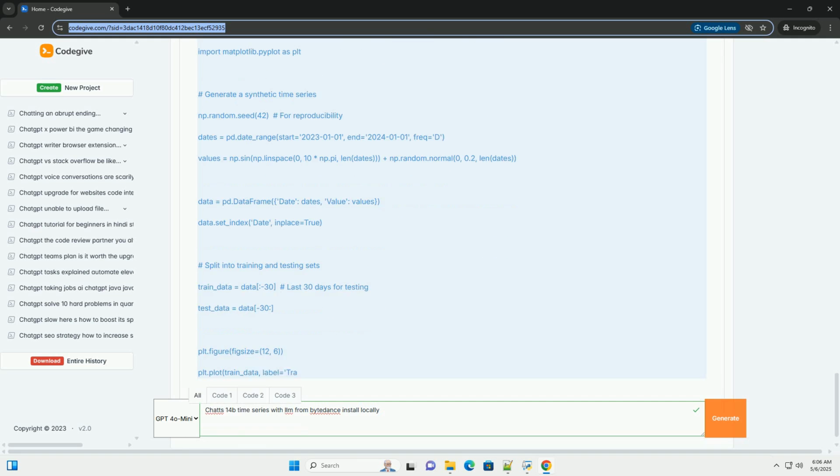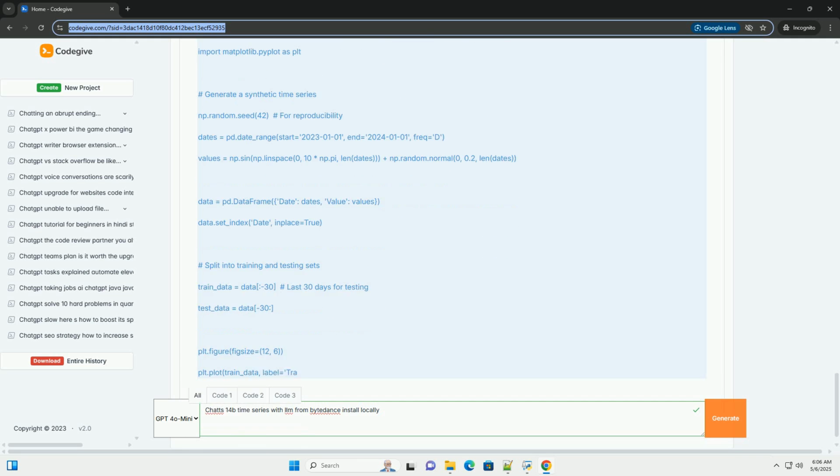6. Preparing time series data. Let's create a synthetic time series dataset for demonstration. This code generates a simple sine wave with added noise and splits it into training and testing sets. You would replace this with your own time series data.